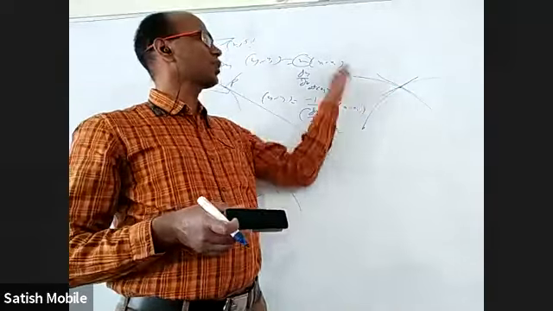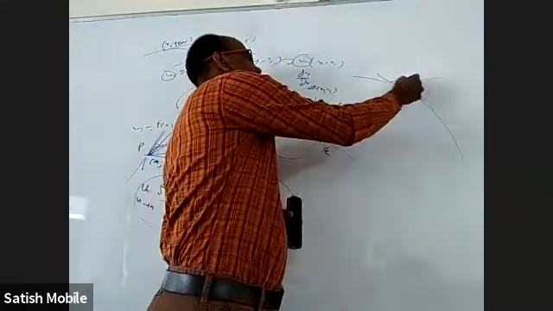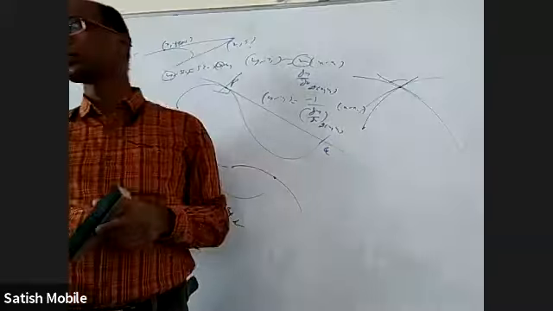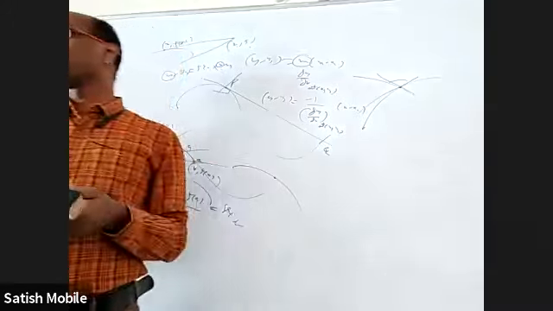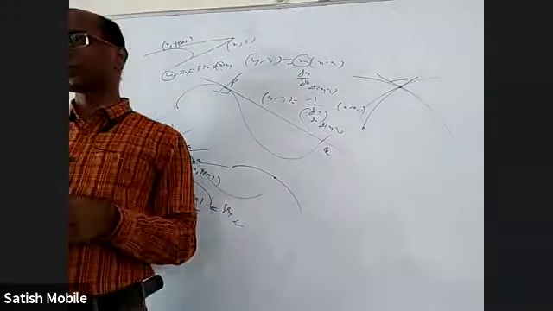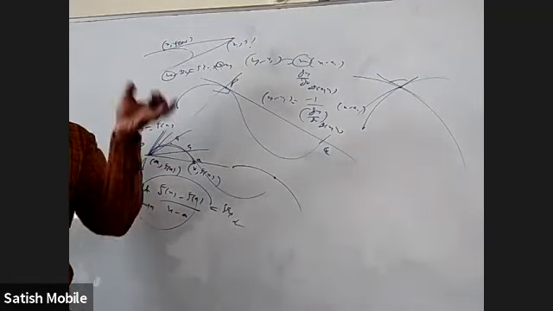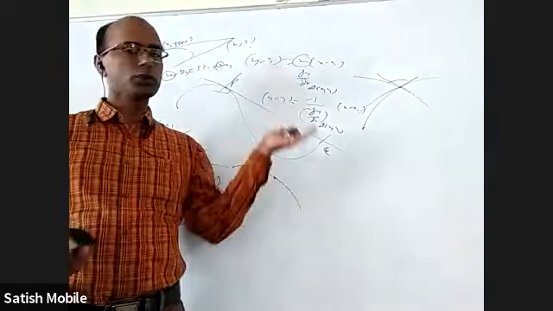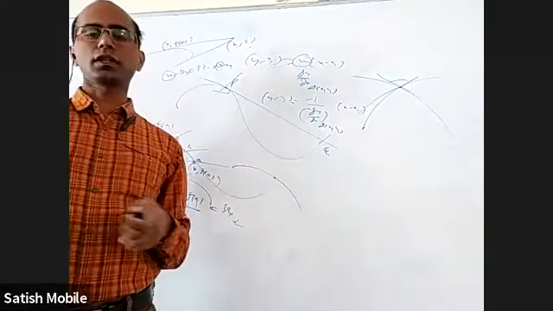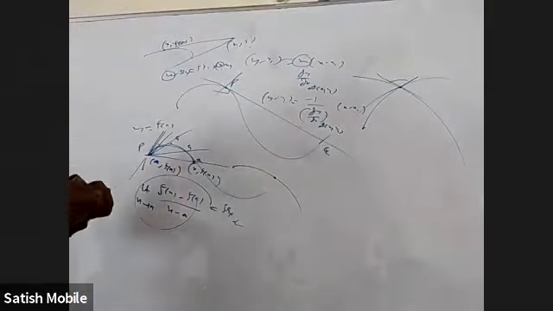If you call this m1 and this m2, if you want to find the angle between them, tan theta equals mod of m1 minus m2 by 1 plus m1 m2. In 2D geometry, we have that, right? So we'll use that. So find dy by dx of both the curves, substitute the given point, and we'll get the slopes of the tangents, call them m1 and m2, and then use tan theta equal to mod of m1 minus m2 by 1 plus m1 m2.